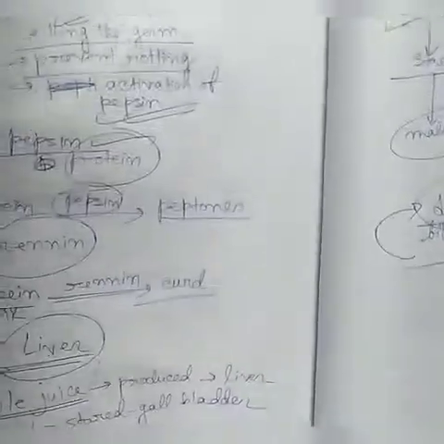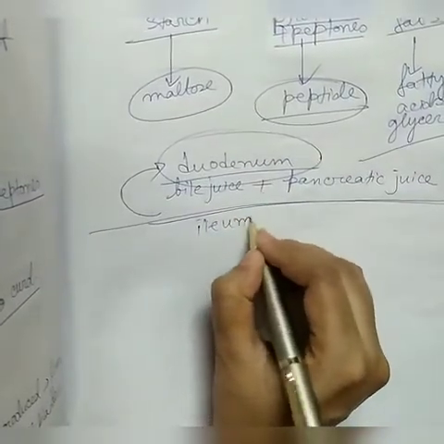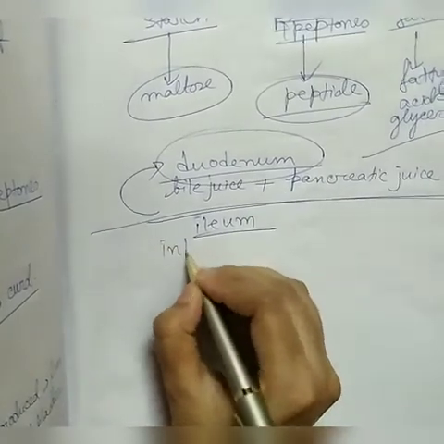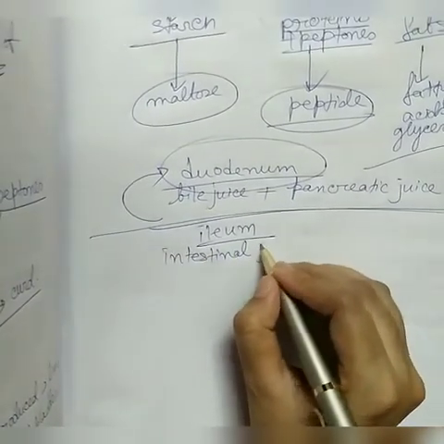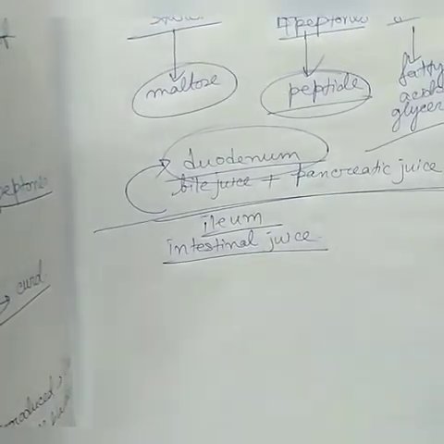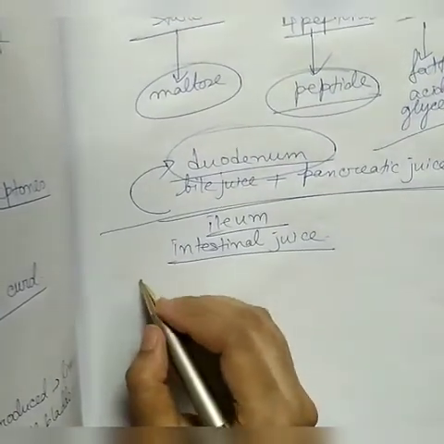Now see here in the ileum portion of the small intestine, where intestinal juice is produced by the intestinal glands, and this intestinal juice contains erepsin.